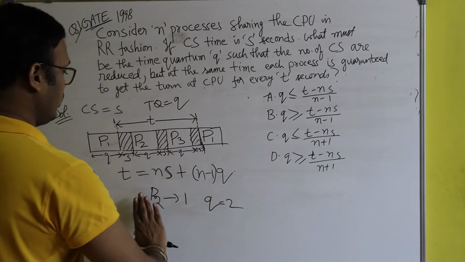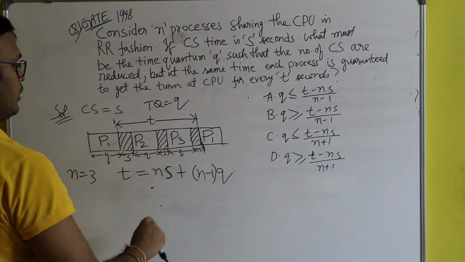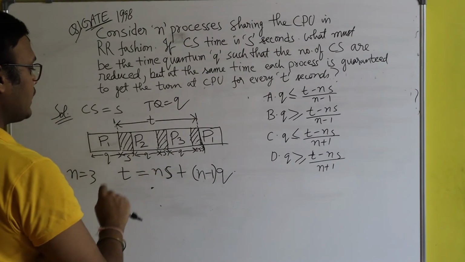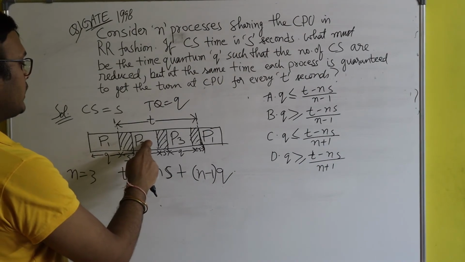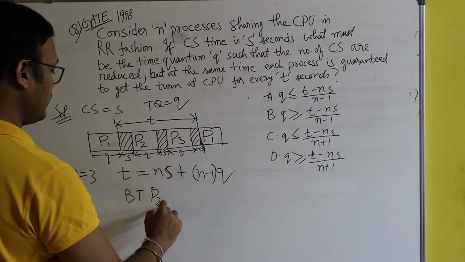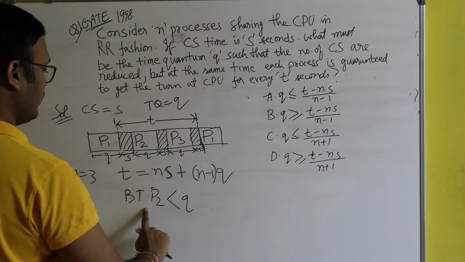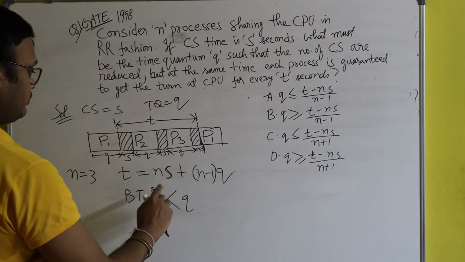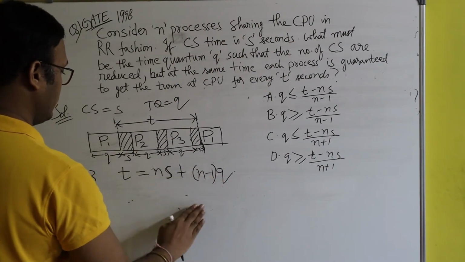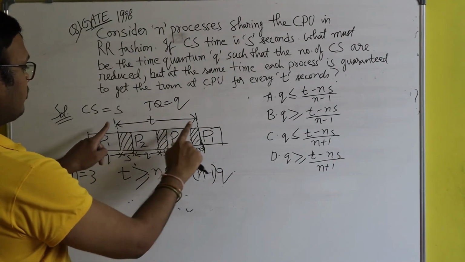So if P2 executes for less than the time quantum, because its burst time is less than Q, then obviously these things will be less than t.